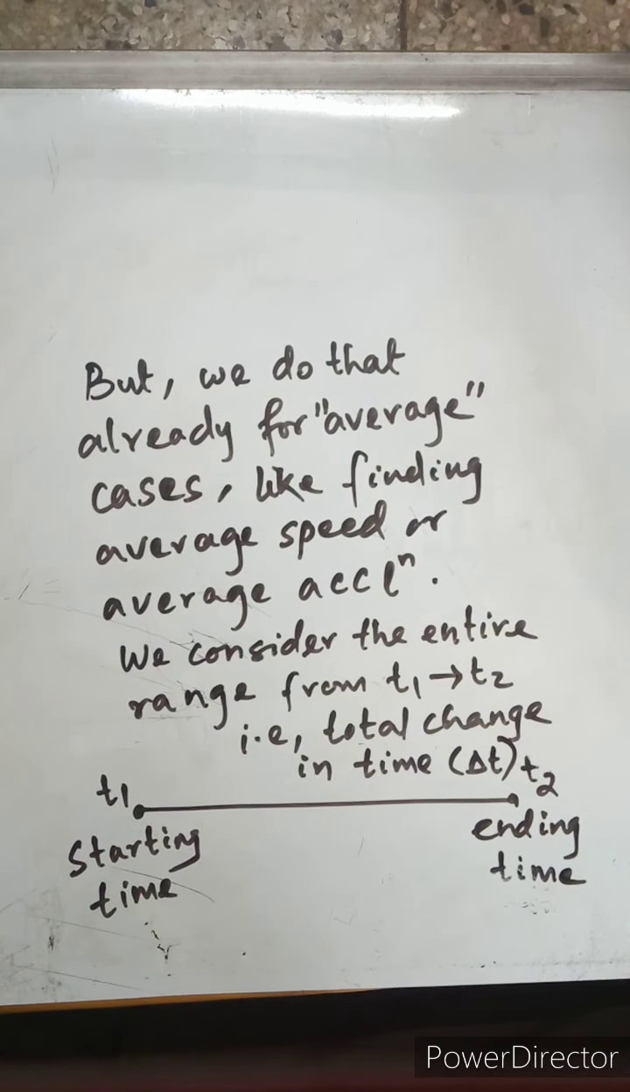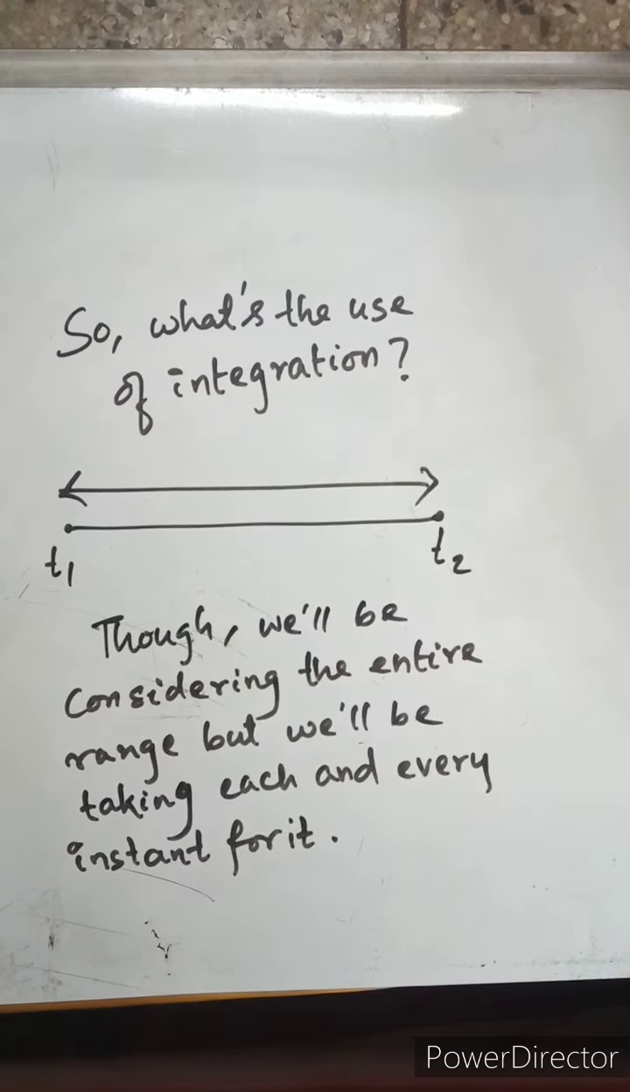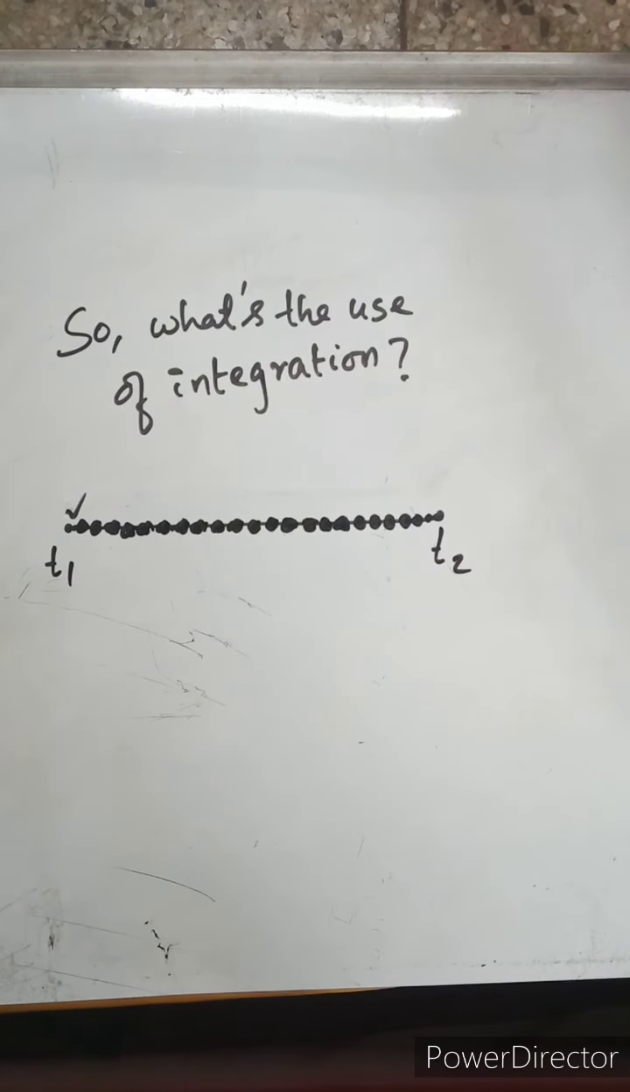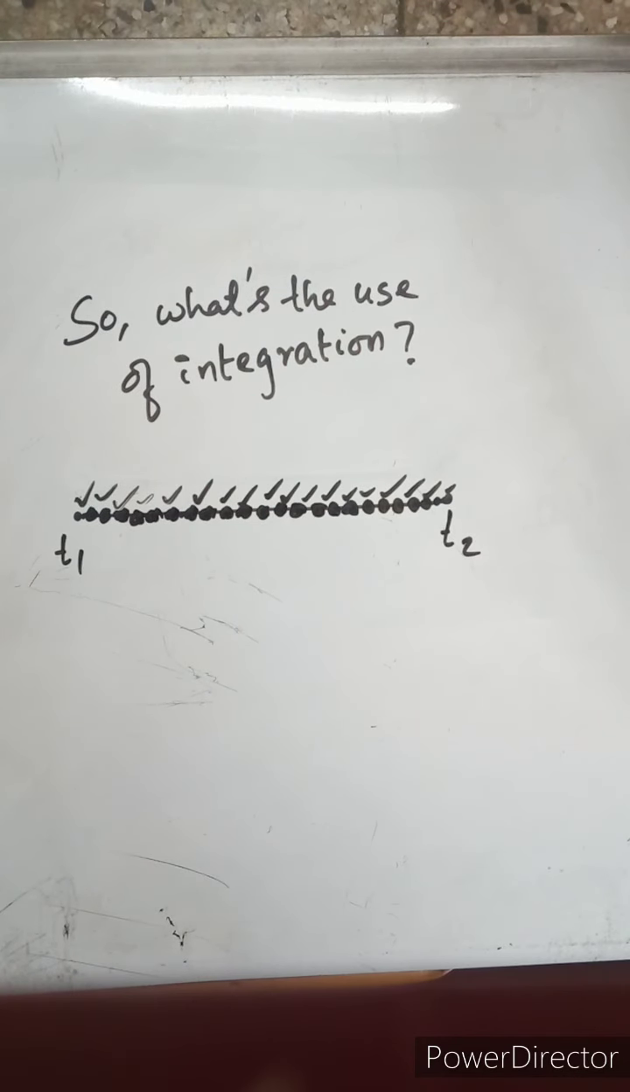So what's new in this? Is there anything new? What's the use of integration now? Though we'll be considering the entire range, from the beginning to the end, we'll be taking each and every instant for it. How do we do that? If you see this figure, I have put each and every instant. The tick marks that you see are those instants. One by one we take each and every instant and we add them up. That is what we do in integration.